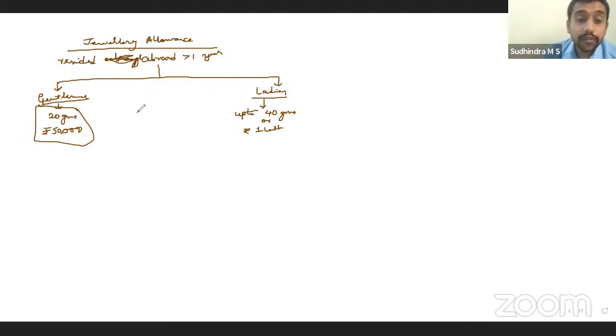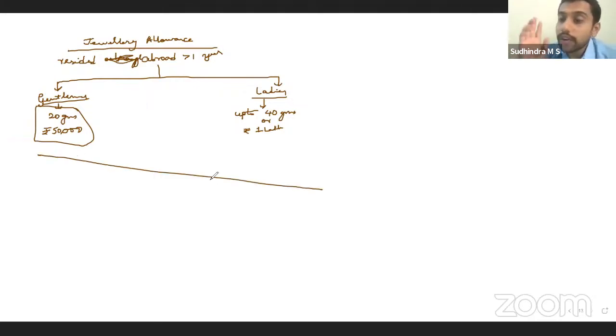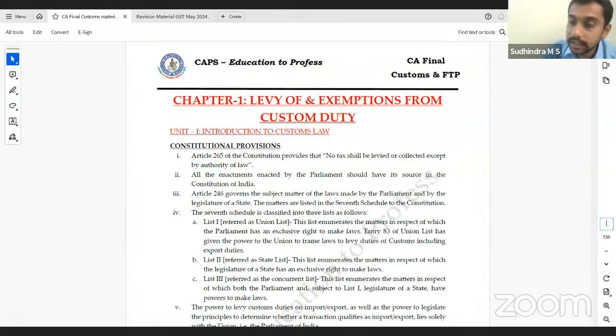Then, in case of transfer of residence from the USA, from New York, you want to shift, relocate to Bangalore. In that case, obviously, all the household items you have to bring in. Correct? In that case, transfer of residence, they have given certain conditions, exemptions given, if certain conditions are satisfied. What are those? We'll look into the material. There, it's given in depth, in detail.